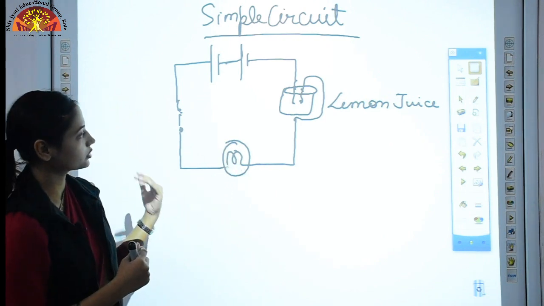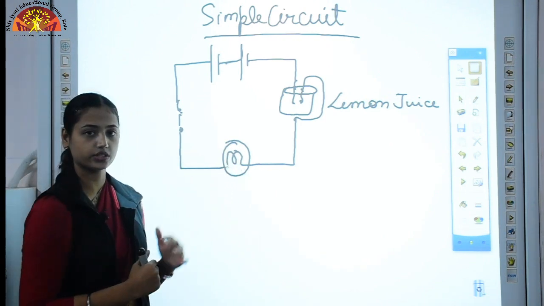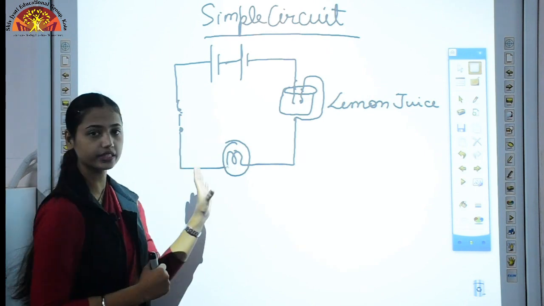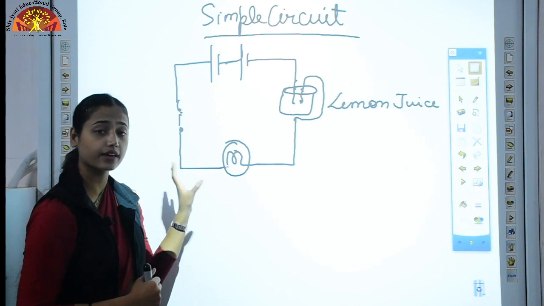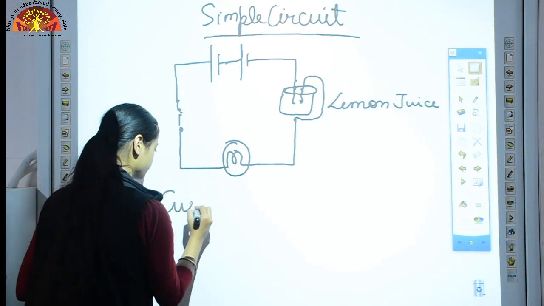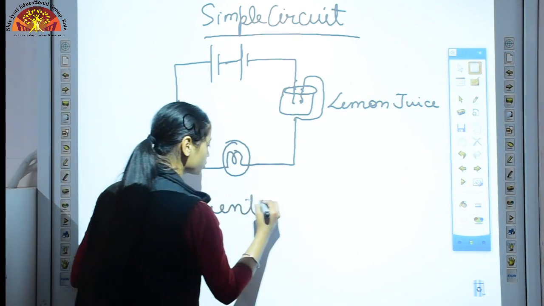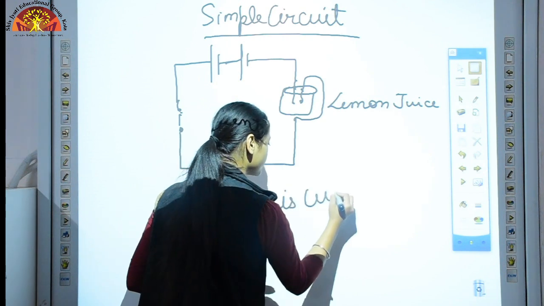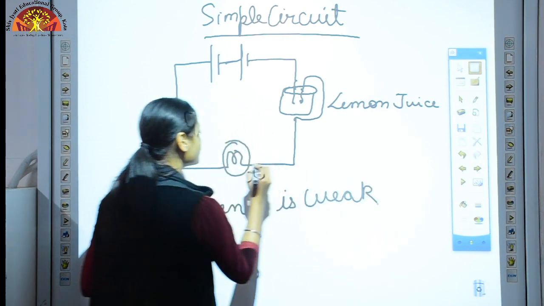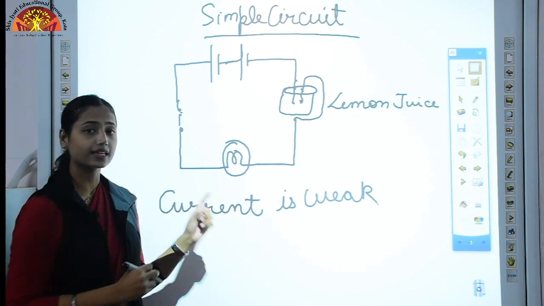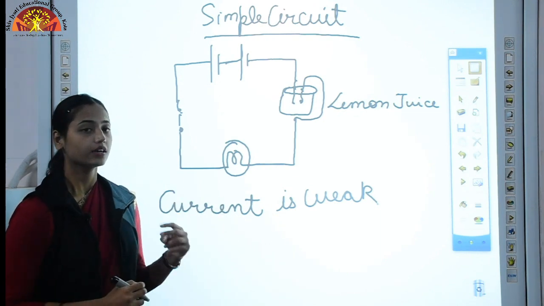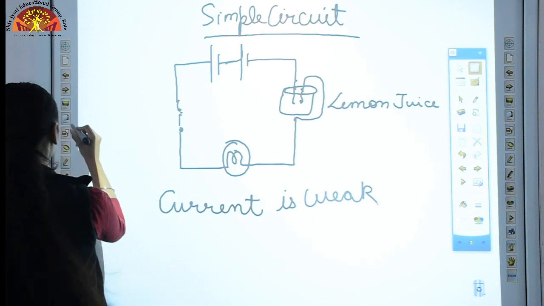So what will you decide from this situation? That there is no current in our circuit? No, it is not true, but the reason is the current is weak. The current flowing through the circuit is weak, and hence this bulb cannot detect this weak current. So in that situation we need two devices.